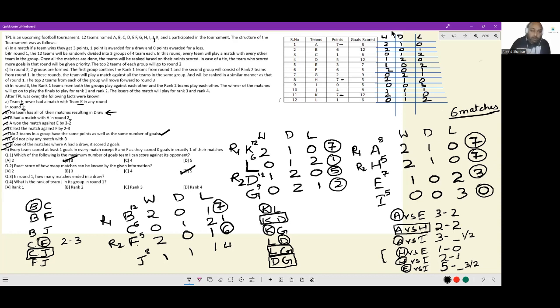Okay. In round 1, how many matches ended in a draw? For this, you don't really need this table. From this column summation itself, you can see this column currently adds up to 10. And we know for every draw, the summation of the column of draws moves up by 2. So if the summation is 10, how many matches ended in a draw? 5.